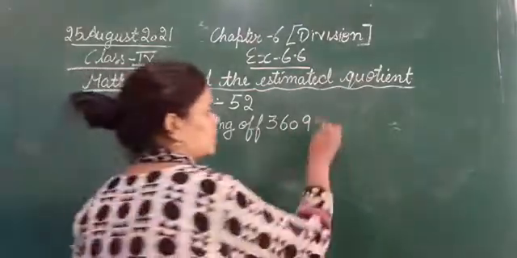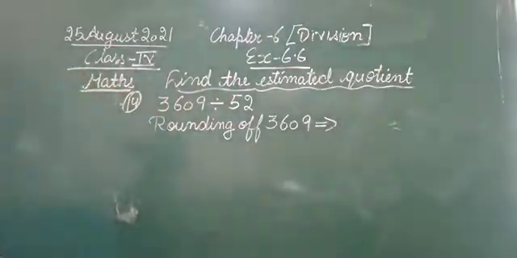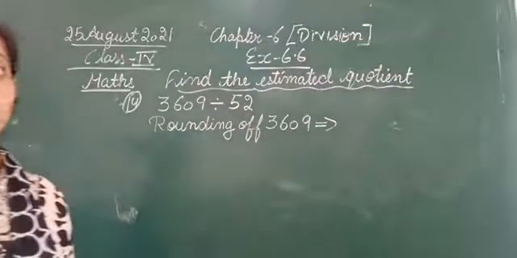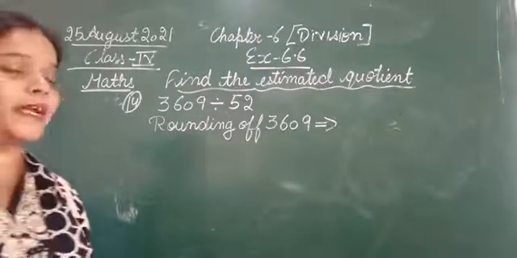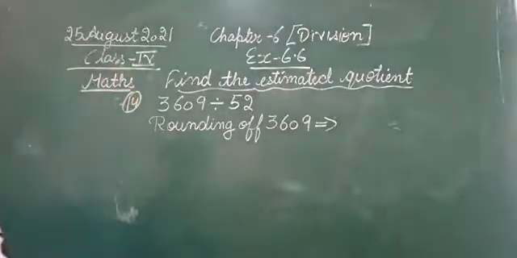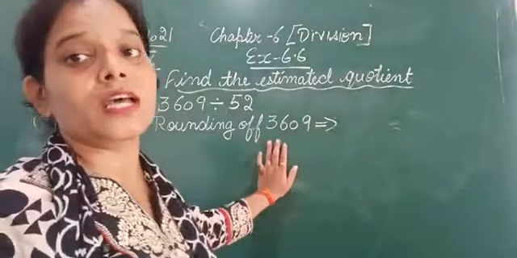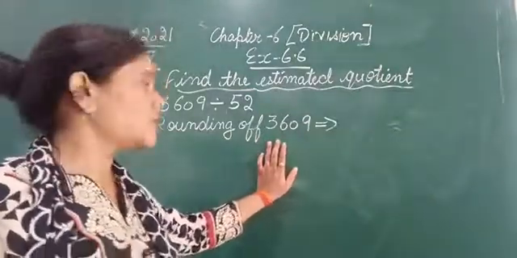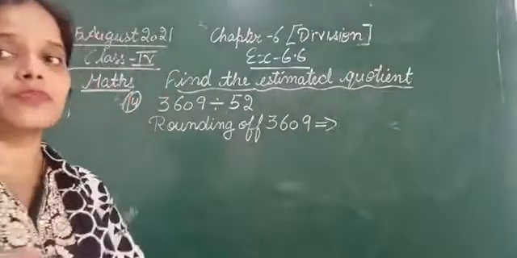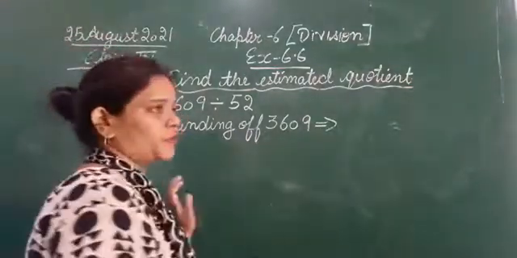3609 is a 4-digit number, so the highest place value in this number is 1000. So we are going to round it off to the nearest 1000.